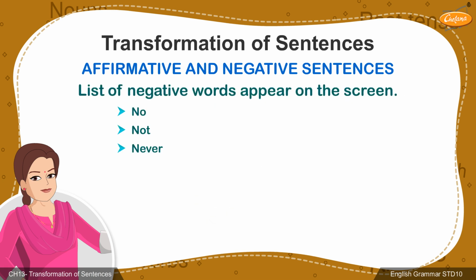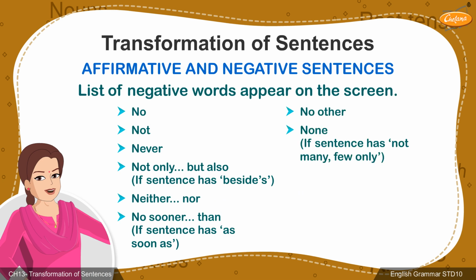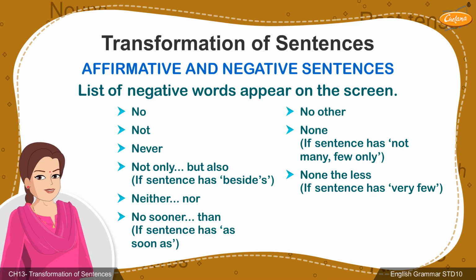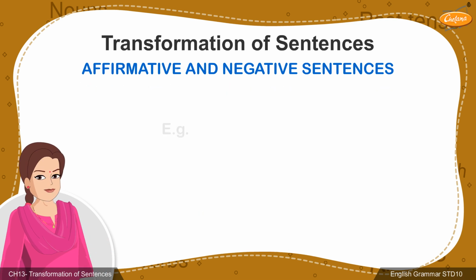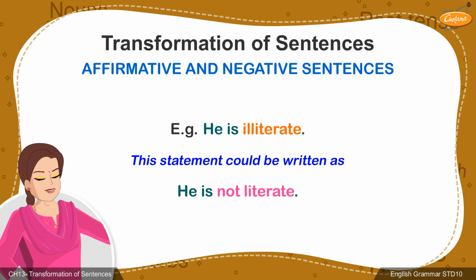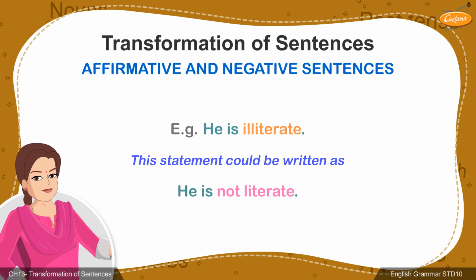In order to rewrite an affirmative sentence in negative form, at least one of the negative words must be used. You could use antonyms along with a negative word. For example, he is illiterate. This statement could be written as, he is not literate.